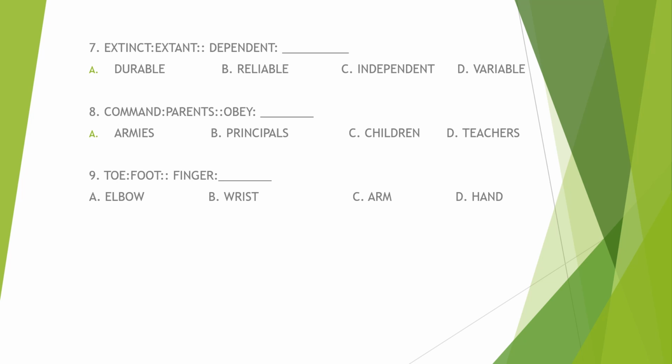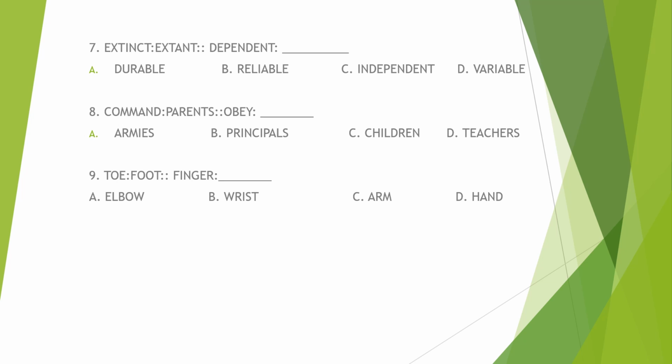Number 7, extinct is to extant, as dependent is to. So this is opposite, right? Extinct and extant are opposites. So for dependent, let's try to find the opposite of dependent.